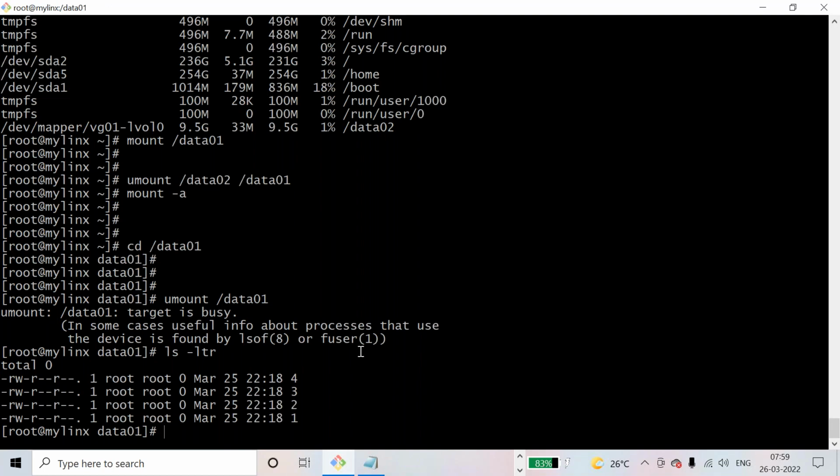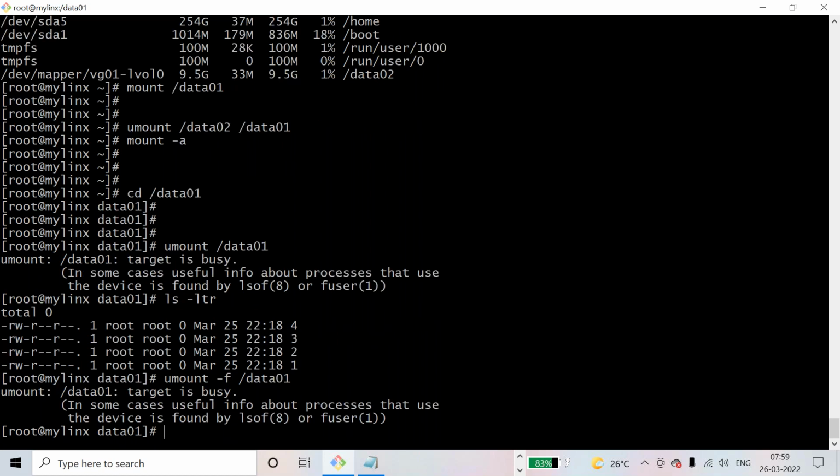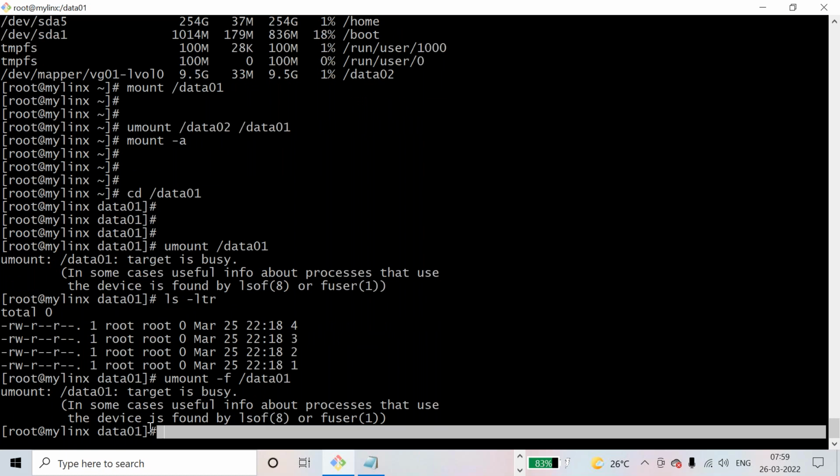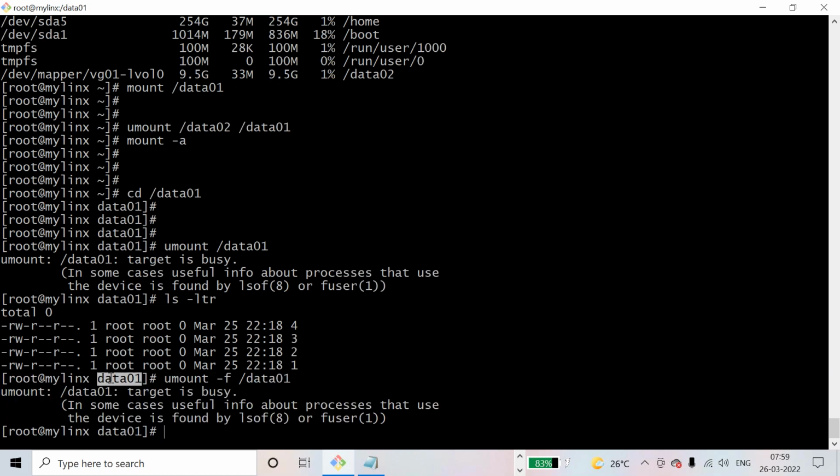Now I tried this, it is giving me an error. I can do it forcefully. umount -f is the command you can use, but it is my session only that is holding it. For example, if someone is holding this, it may give the same error.